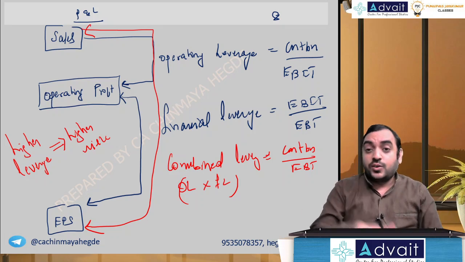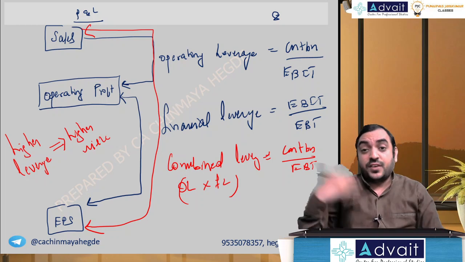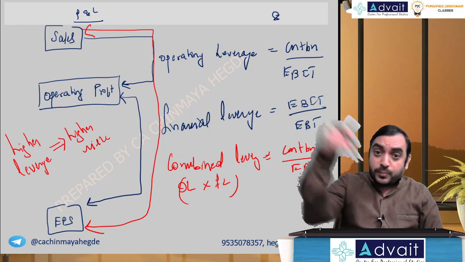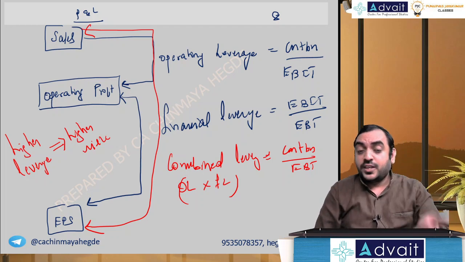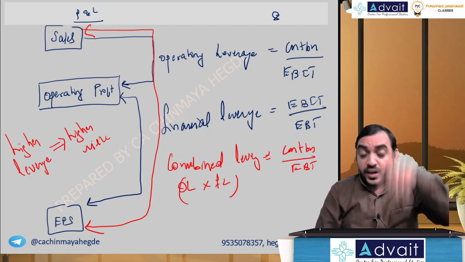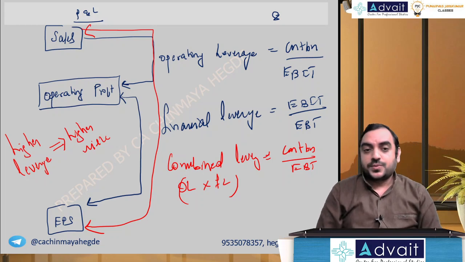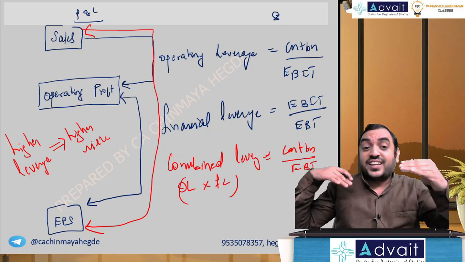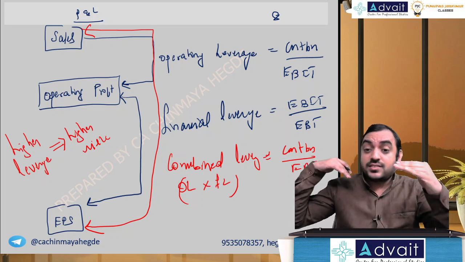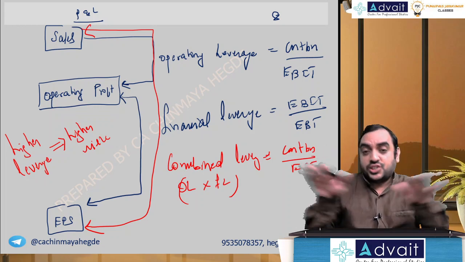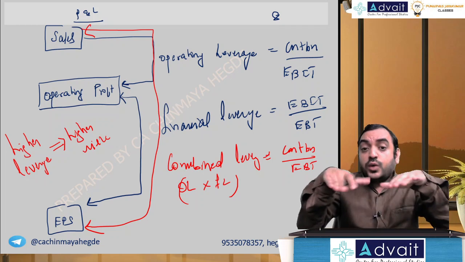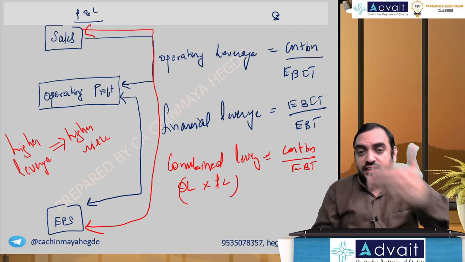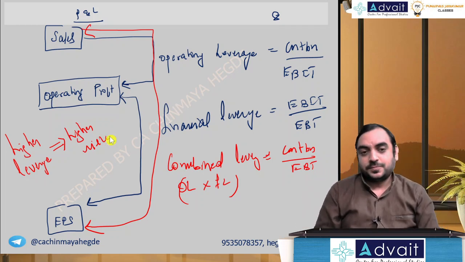If things come down, like Corona, first wave, second wave, third wave, your profit also will go down at a faster rate. When it's going up, you make more profits; when going down, you make more losses. Because of the nature of fixed cost and interest, they don't change when sales increase or decrease, causing these leverages.